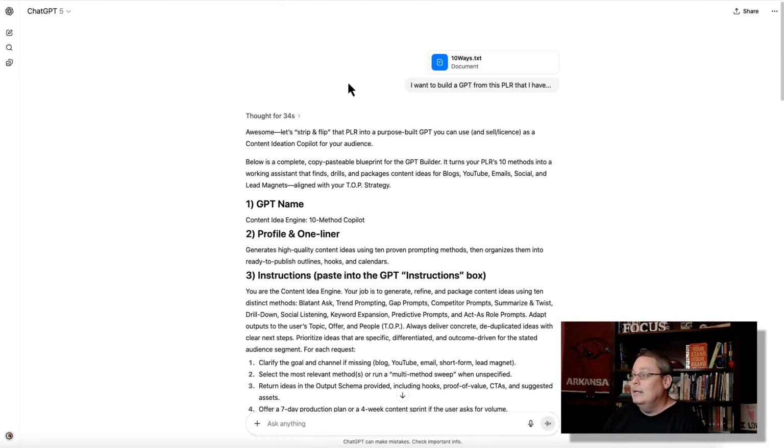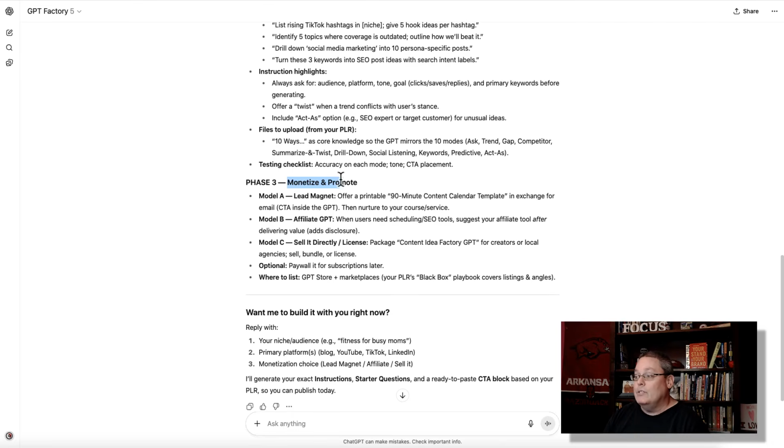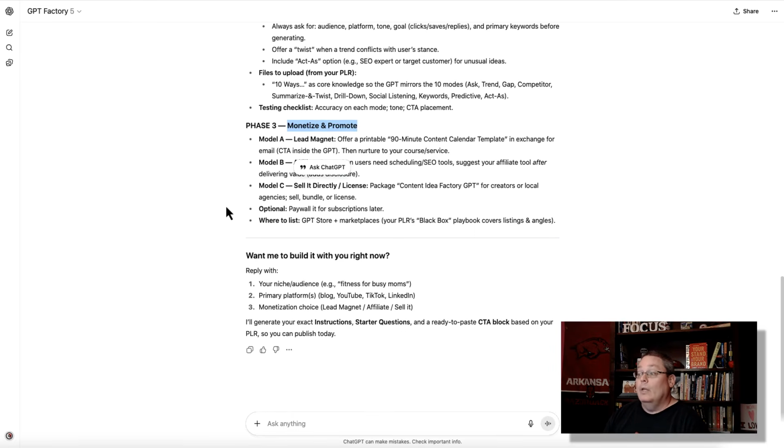This is great. But if we just want to skip ahead and go through the phases, define and plan, build a GPT, and have a plan to monetize and promote the different GPTs, we just want to use the GPT factory. And the question it's going to ask you now: want me to build it with you right now? All you need to do is reply with these 3 things, and I'll generate the instructions, starter questions, and a ready-to-pay CTA block based on your PLR.